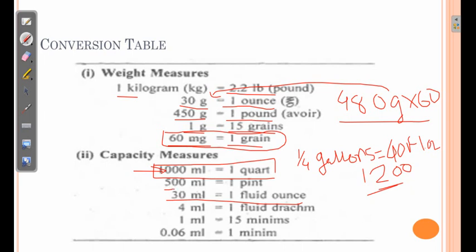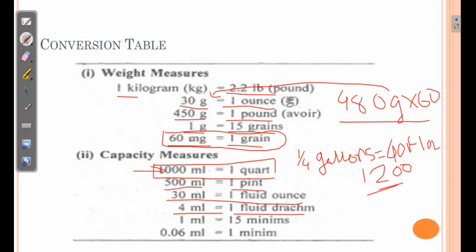So 500 ml is equivalent to 1 pint. 1 pint is the half quart or 1/8 part of a gallon, that is equivalent to 20 fluid ounce. 30 ml is equivalent to 1 fluid ounce. 4 ml is equivalent to 1 fluid dram.